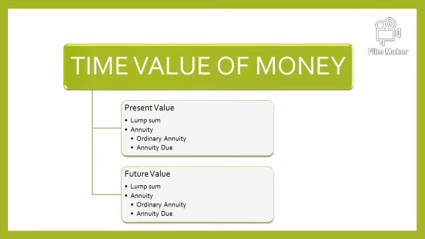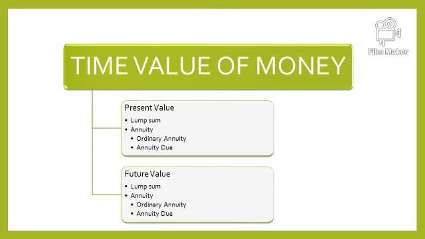If the amount is received at the end of the period, that means every year you receive 5,000, but at the end of the year, you receive 5,000 every year, it is known as ordinary annuity. But if you are receiving the equal amount every year, 5,000 rupees every year in the beginning of the period, it can be beginning of year, it can be beginning of month, but it is the beginning of the period, then it is considered to be annuity due.